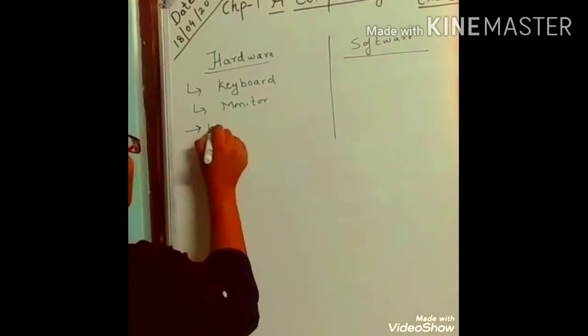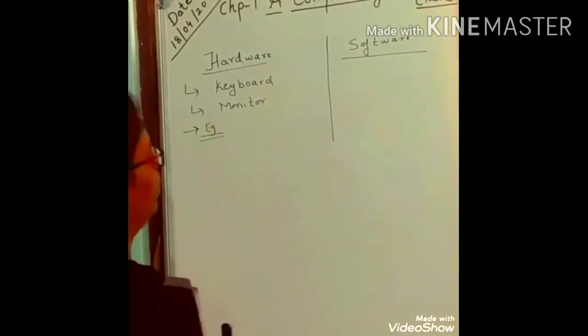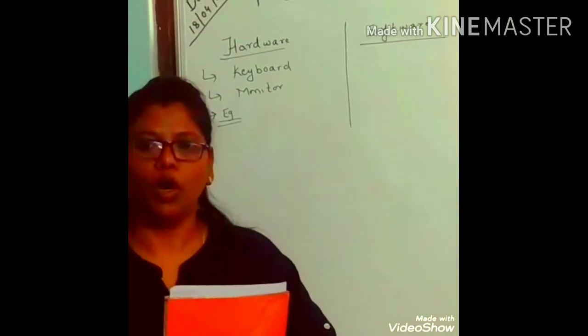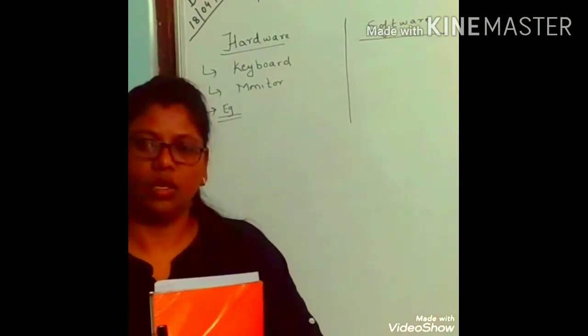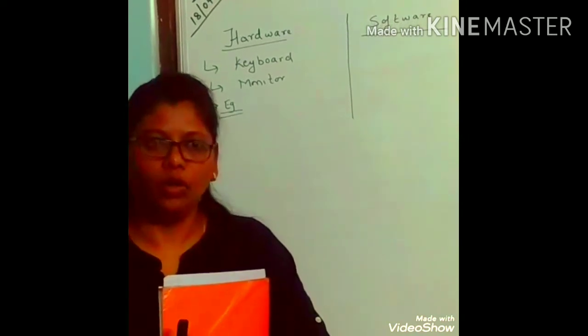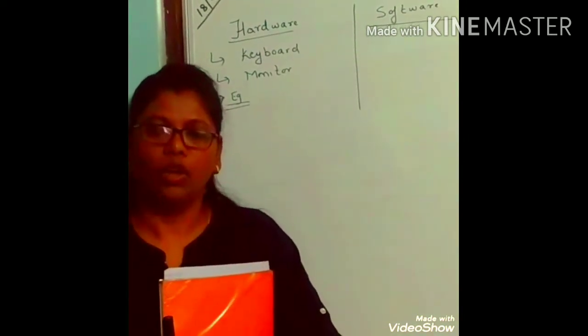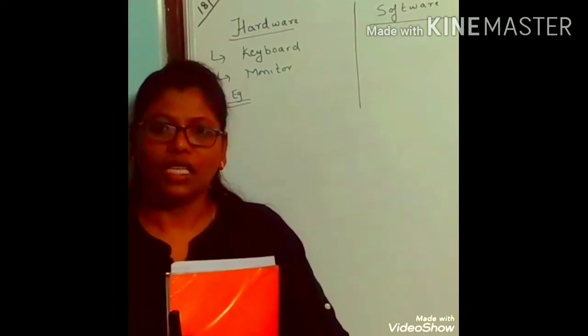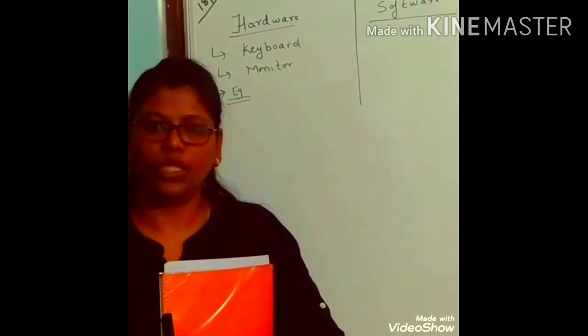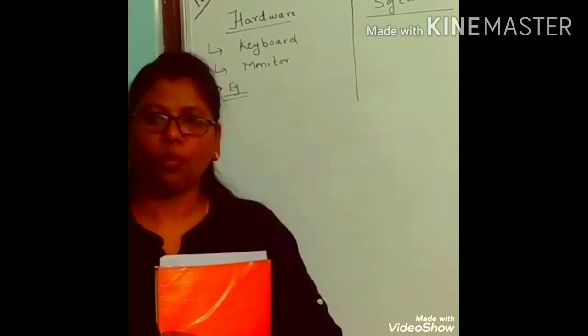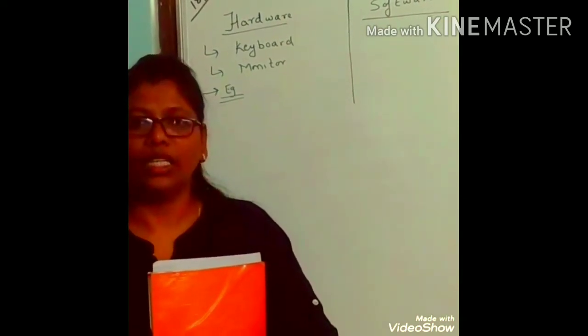Let's take an example. Suppose our human body is made up of different parts. Some are outer parts which are visible and some are invisible. For example, some parts of our body are invisible which are inside us, for example our brain, our lungs, our kidney.